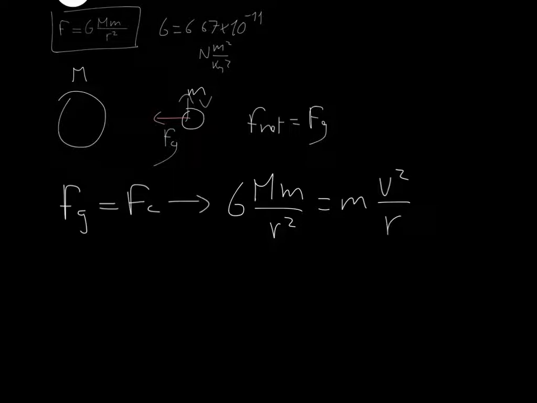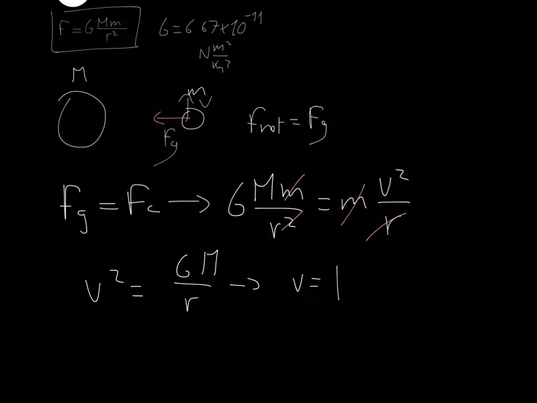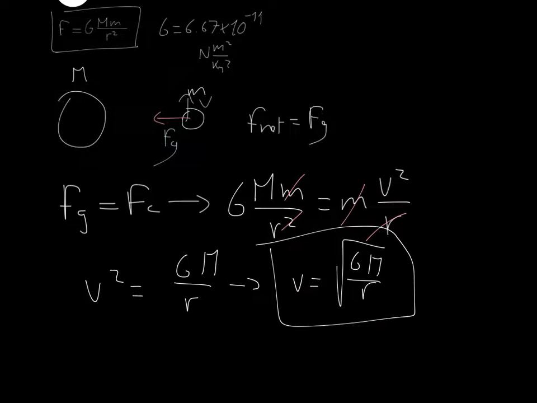Okay, well then m crosses out. This r crosses out with one of the r's. So I get v squared equals G m over r, and from here I get that v equals the square root of G m over r. Being able to deduce this is required knowledge for the exam.